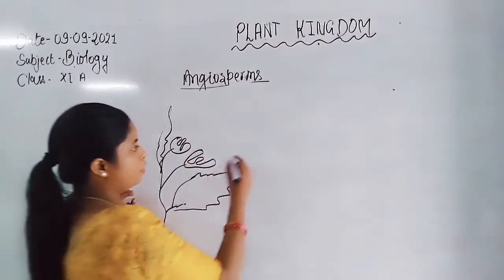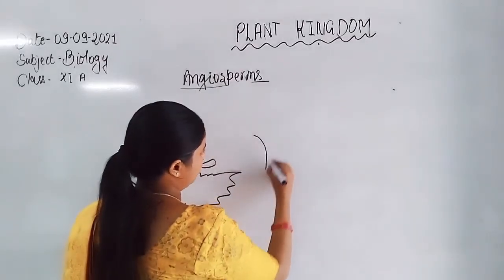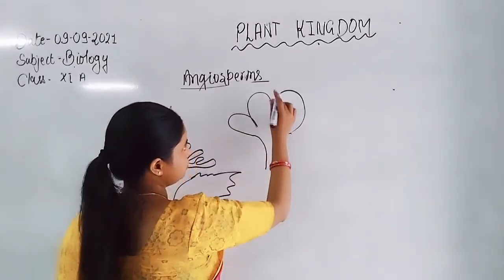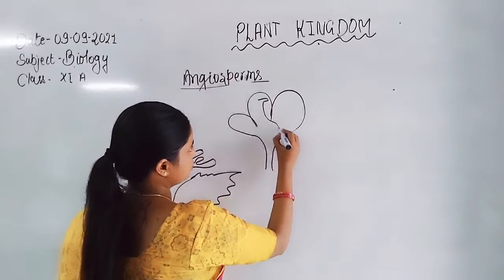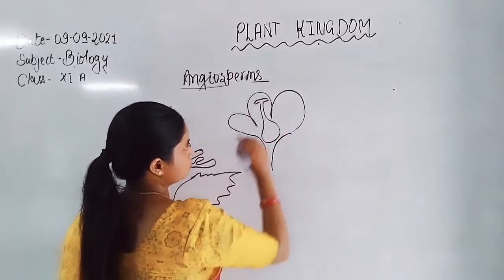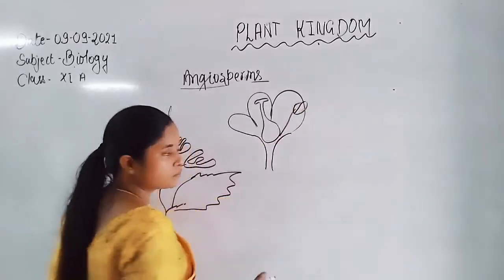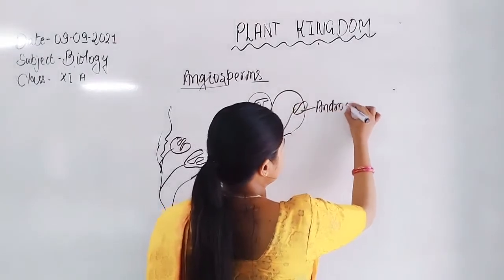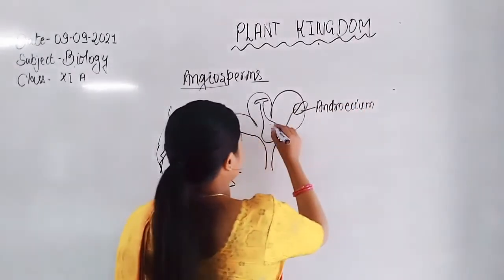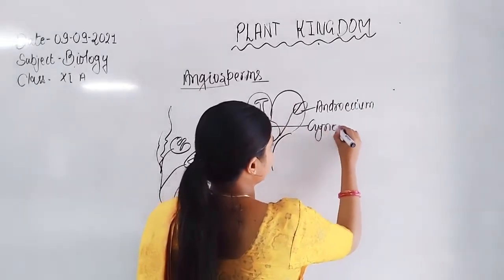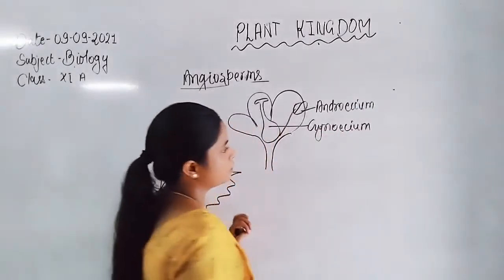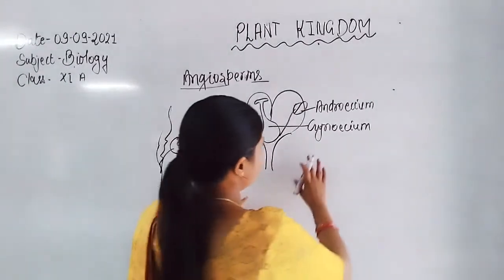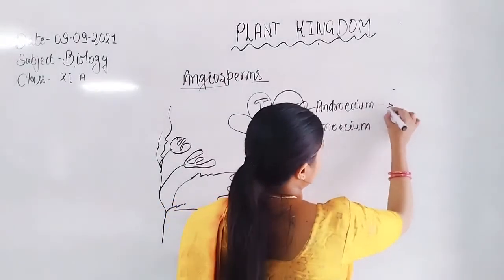Now, if we want to discuss a flower, the flower has two parts: stamen or androecium and gynoecium. Androecium is responsible for the formation of pollen grain.